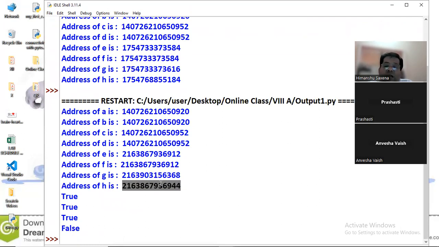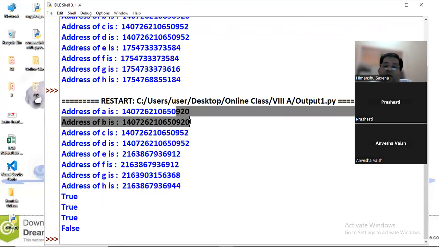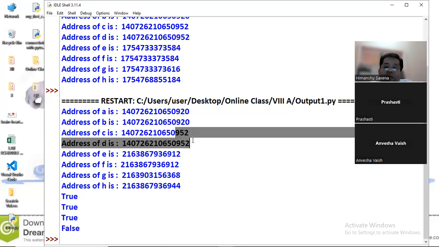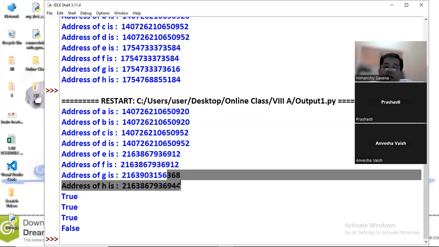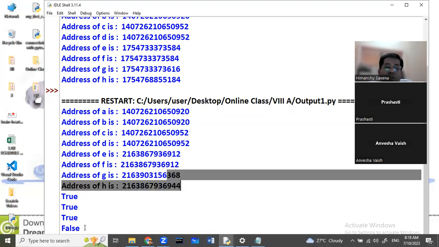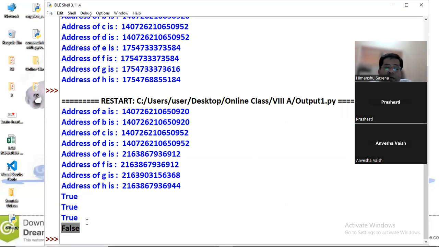So you can see that if we are talking about the last three digits, it's 920 and 920. It means A and B are the same. It's 952 and 952, which means C and D are the same. And it's 912 and 912, which means E and F are the same. But the last two are not equal. They are not sharing. That's why the last value is becoming false here.